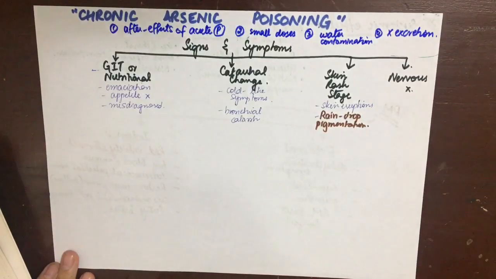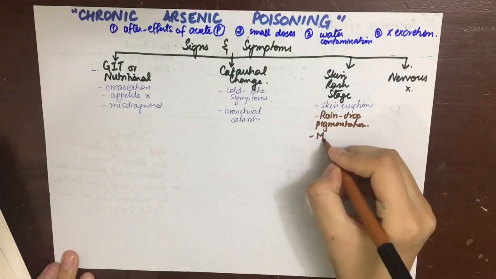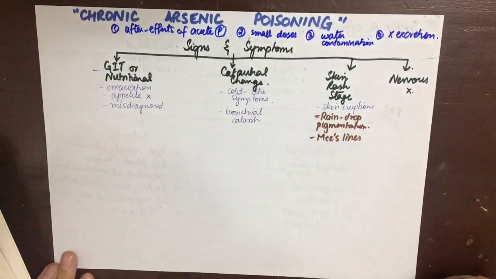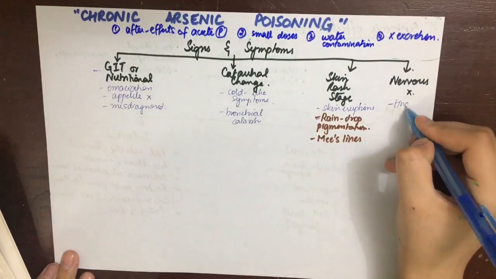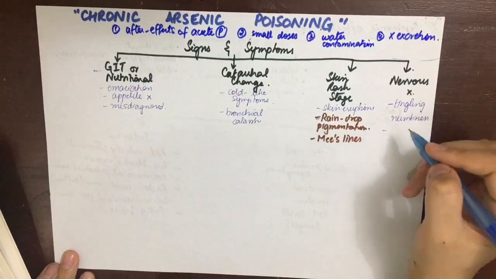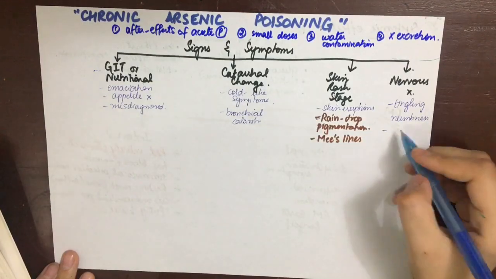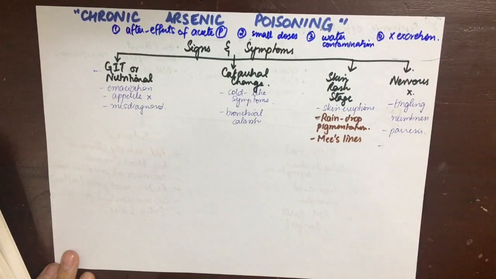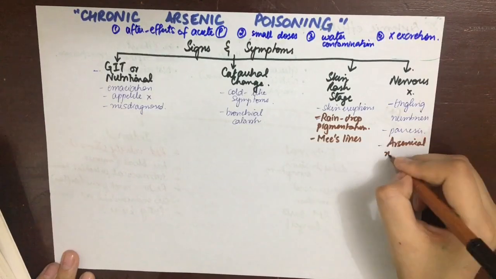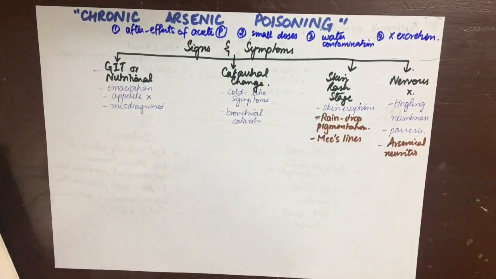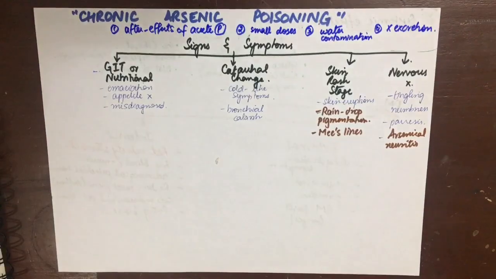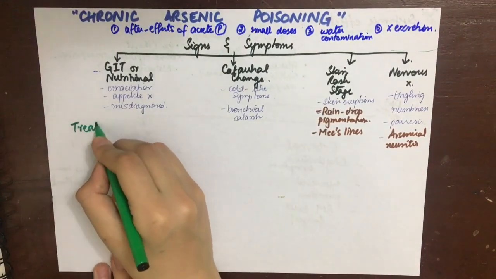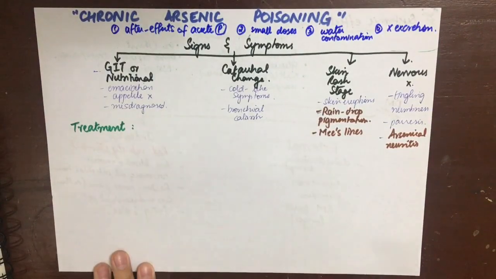Skin rashes can manifest as raindrop pigmentation, which is a very characteristic finding in arsenic poisoning. Mees lines can be seen because there are periods of arrested growth due to interference with normal metabolism. The fourth stage mainly manifests as numbness, tingling, and sometimes paresis. Arsenical neuritis closely resembles that associated with chronic alcoholism, and thus this can be misdiagnosed as well.